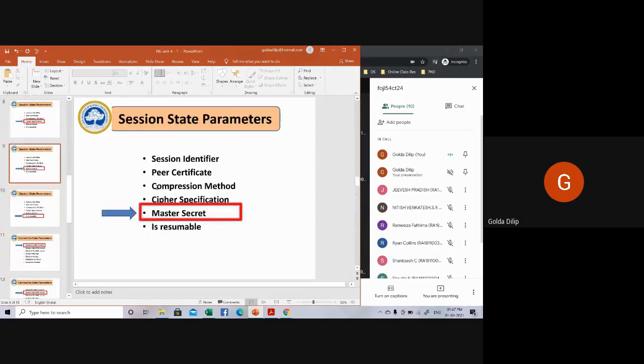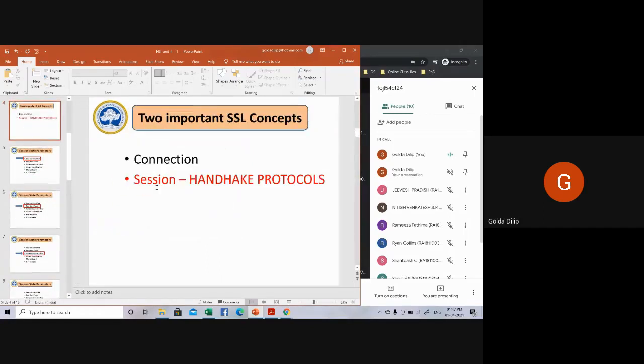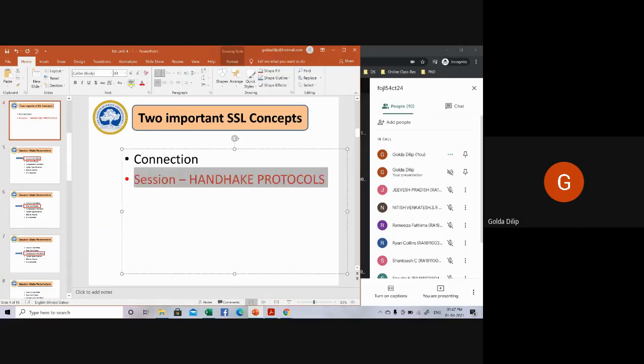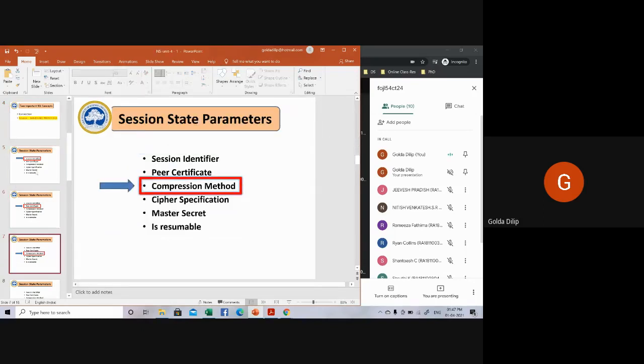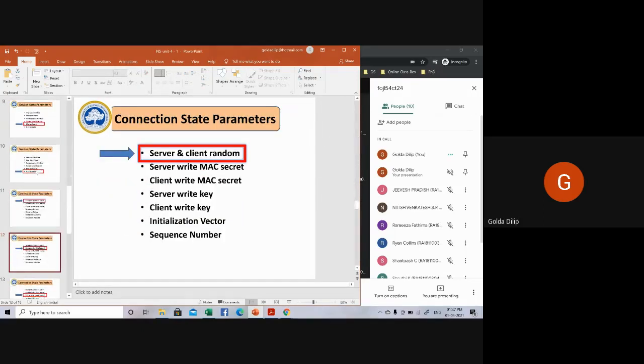Next we need to discuss the connection state parameters. So what is a connection?